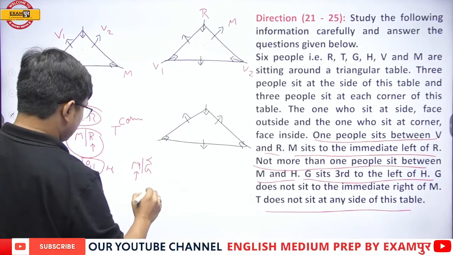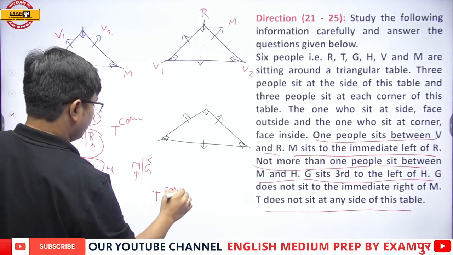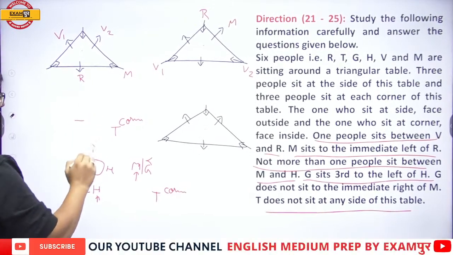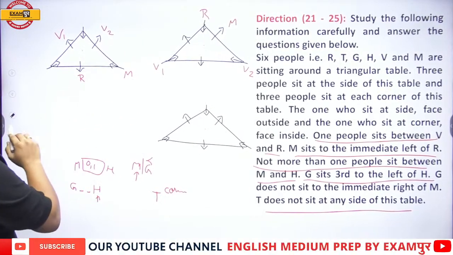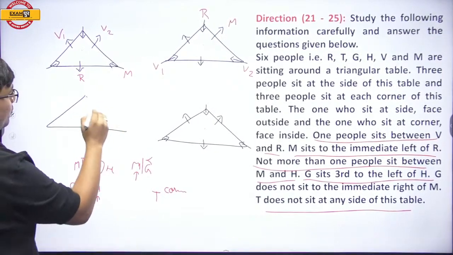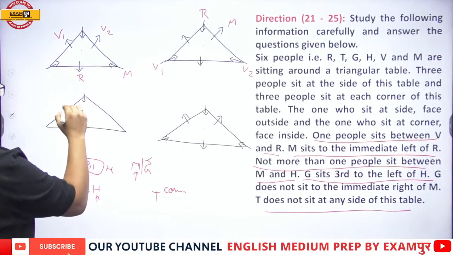Okay, let me do this. T sitting at the corner. So let me remove this and let me draw one more case. So see, here 4 cases are required.